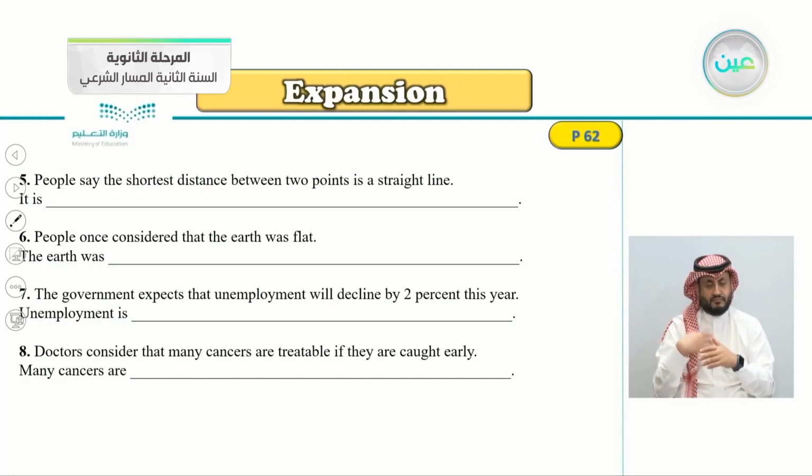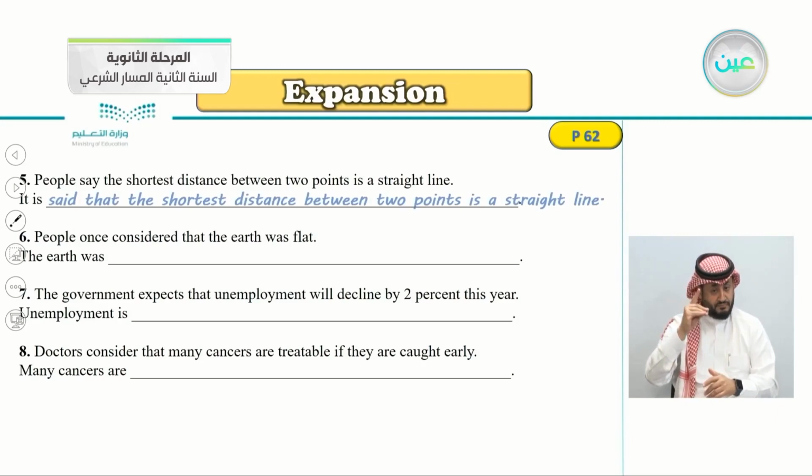Number 5, people say the shortest distance between 2 points is a straight line. So it is, yes, it is said that the shortest distance between 2 points is a straight line. Who says this? People.